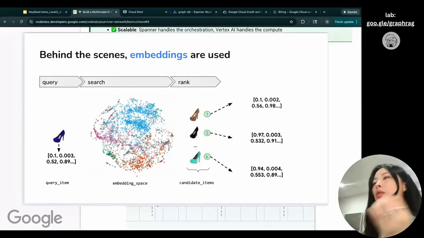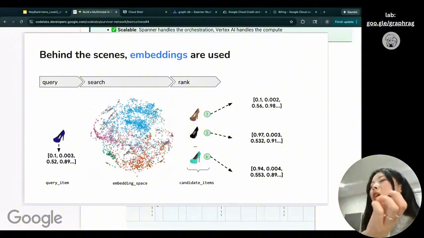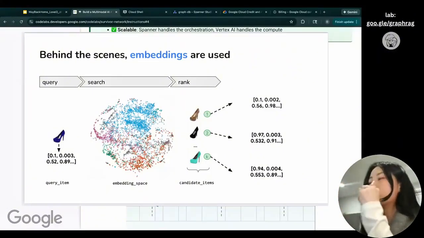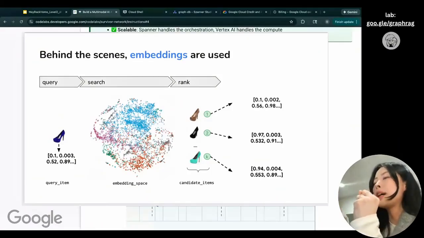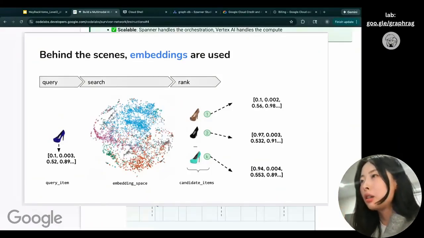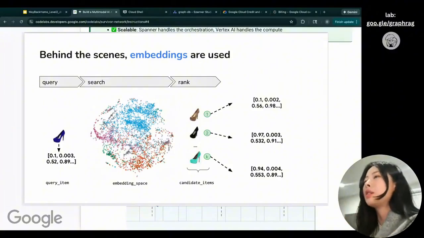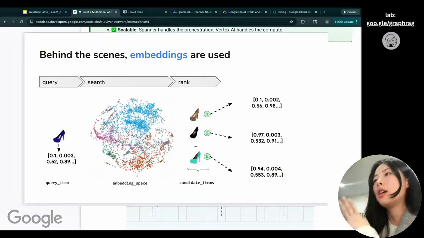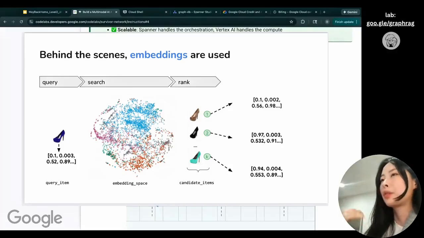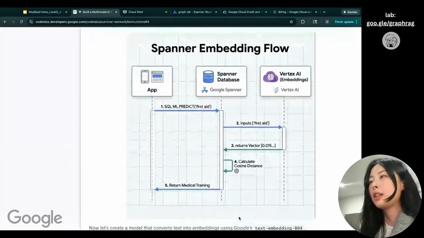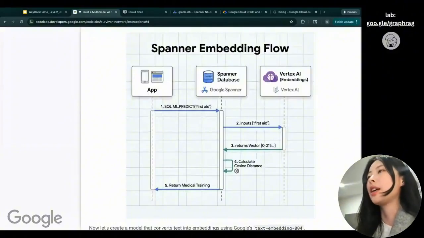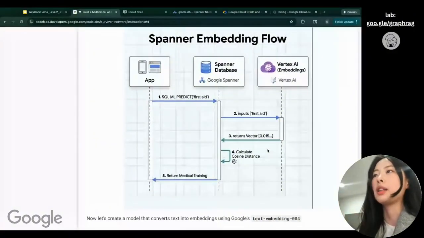So when you do the search, you're trying to see, using this mathematical representation, how close the item I'm searching for is to this embedding space. If they're very close, that means they're very similar. If they're not very close, that means they're not very similar. So that is the quick overview of what embedding is and why we want to create an embedding here.